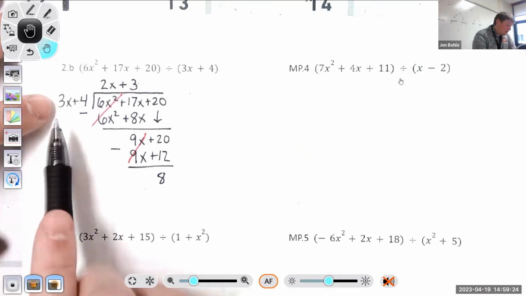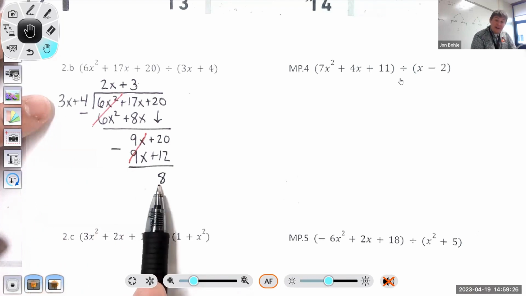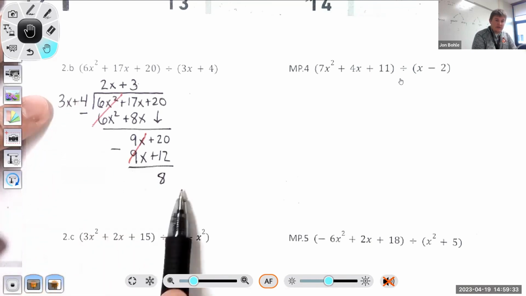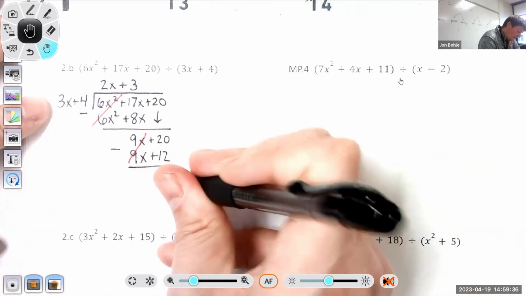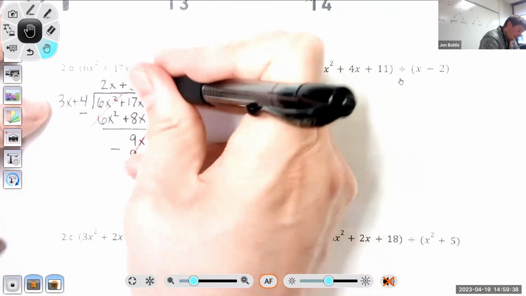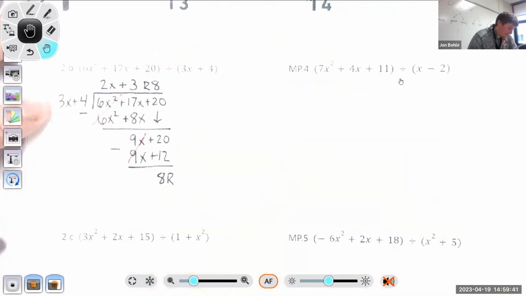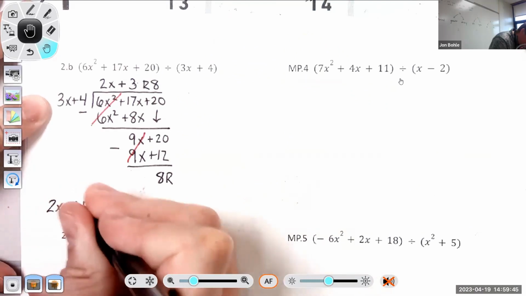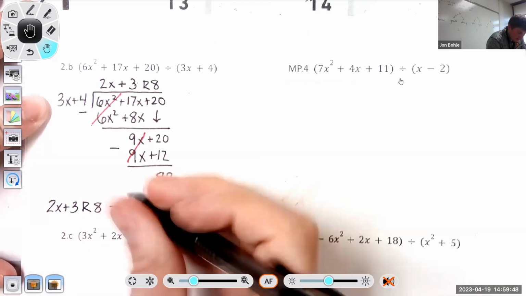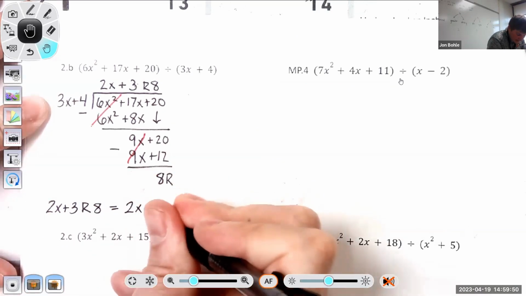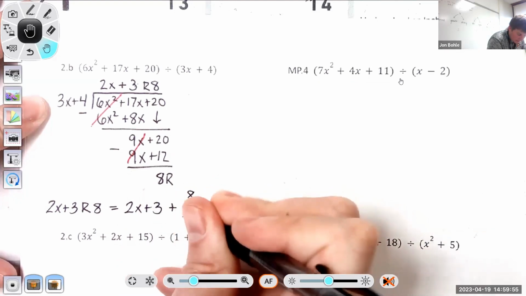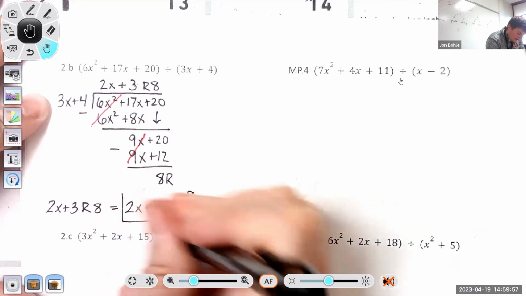Now I want to try to get these to match up, but I have an issue because the degree of 8 is 0, and the degree of 3x plus 4 is 1. This degree is higher than this degree. Therefore, this is my remainder. So my answer is 2x plus 3, remainder 8. So 2x plus 3, remainder 8 is going to be 2x plus 3 plus 8 divided by 3x plus 4. And this is my answer right here.